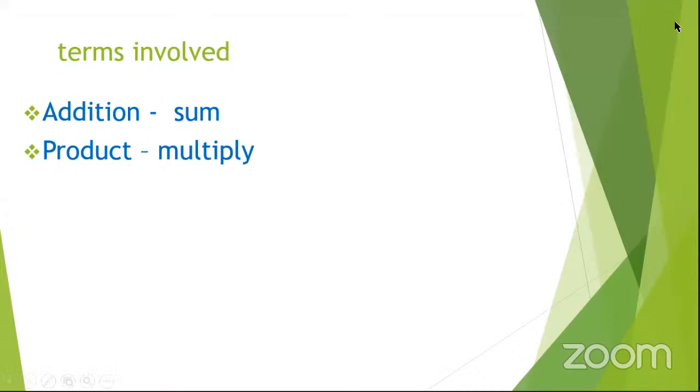And the addition sign, I'm sure that we know how it looks like, but still I'll remind you, this is how it looks like. Then they can also ask for the product. And when they ask for the product, they want you to basically multiply the numbers they've given you.